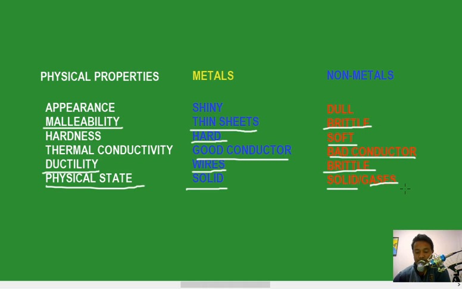All right, so this is one way how we can differentiate between metals and non-metals. What I want you to do is look into the first two pages, read from there and try to understand the physical properties of metals and non-metals. Maybe in the next class I'll do the next part. All right, see you.